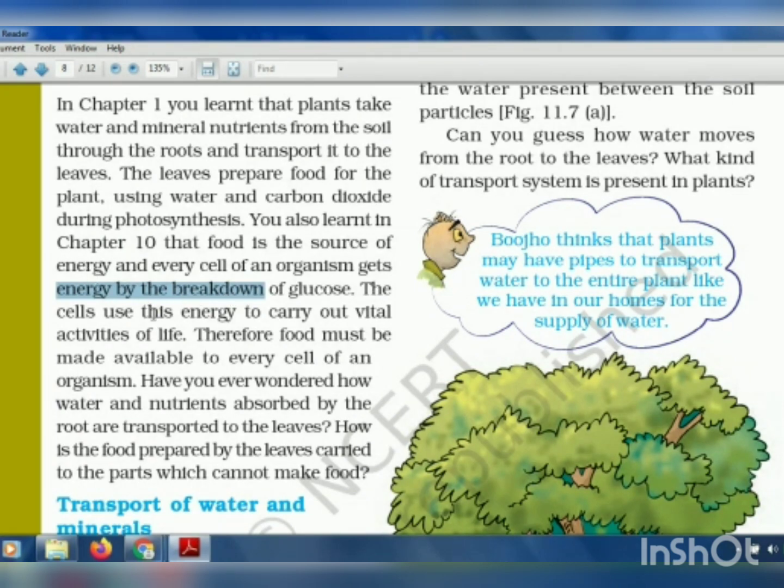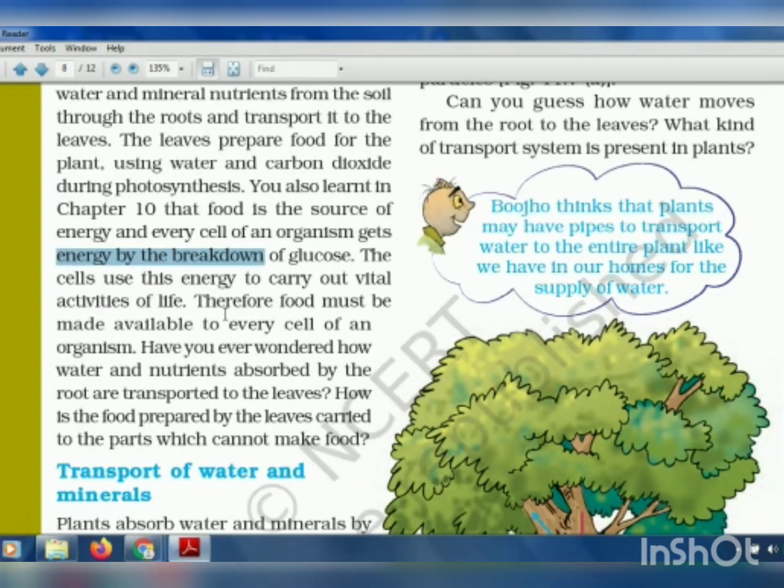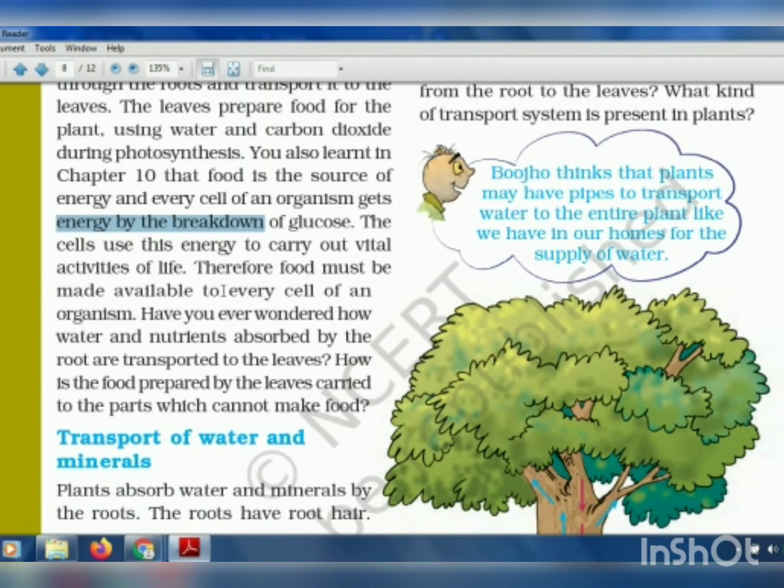Now the cell uses this energy to carry out all the important functions in an animal body or in a plant. Therefore, food must be made available to each and every cell of an organism, whether it's an animal body or a plant. So we have to transport the food prepared by the leaves, and we also have to transport the water and nutrients which are absorbed by the roots.